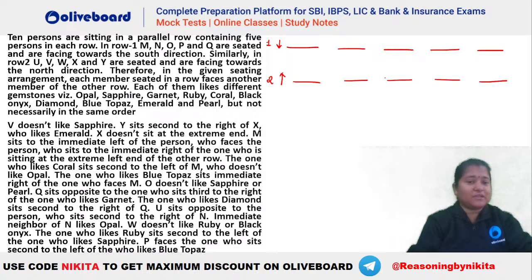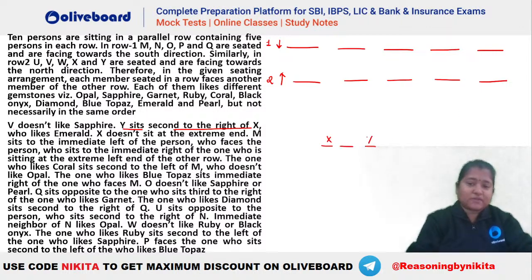So this is the information we know. And also each of them likes a different gemstone, that is also given here. Okay, now see what else is given. V does not like sapphire. Okay, so V does not like sapphire, we will place this later. Y sits second to the right of X. Now we know that X and Y should be in a row facing the north. So Y is second to the right of X. So we know that this is X.